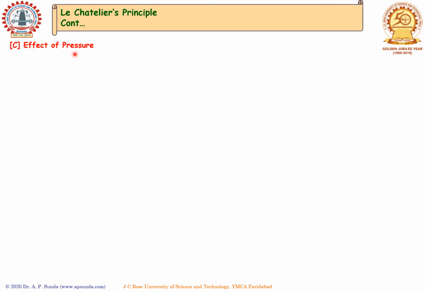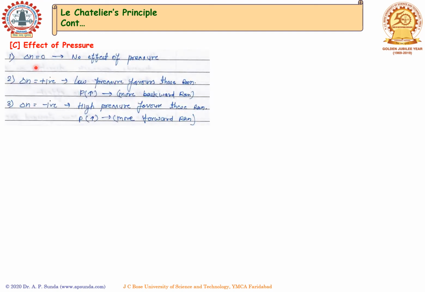Now let's talk about the effect of pressure, how the pressure variable makes changes in terms of equilibrium constant. If the number of moles of product is equal to the number of moles of reactant, then there is no effect of pressure. If delta N is positive, that means the number of moles of products is more. Low pressure favors these reactions. That means if we increase the pressure, more backward reaction takes place. Hence, we should decrease pressure for these reactions.